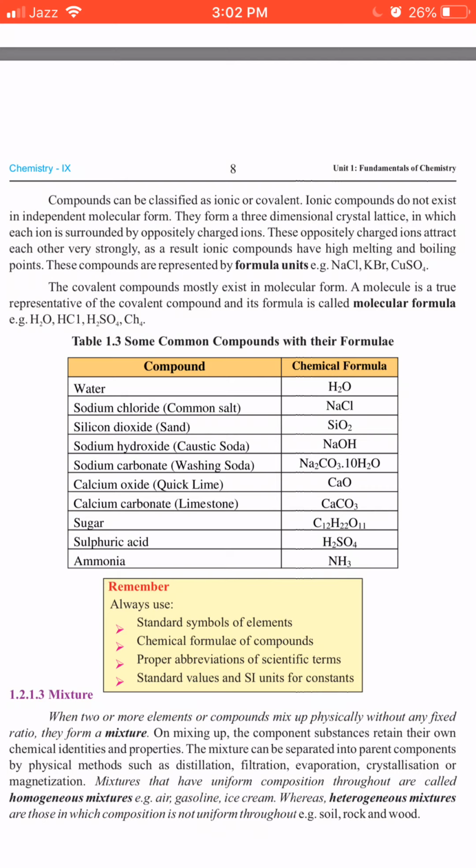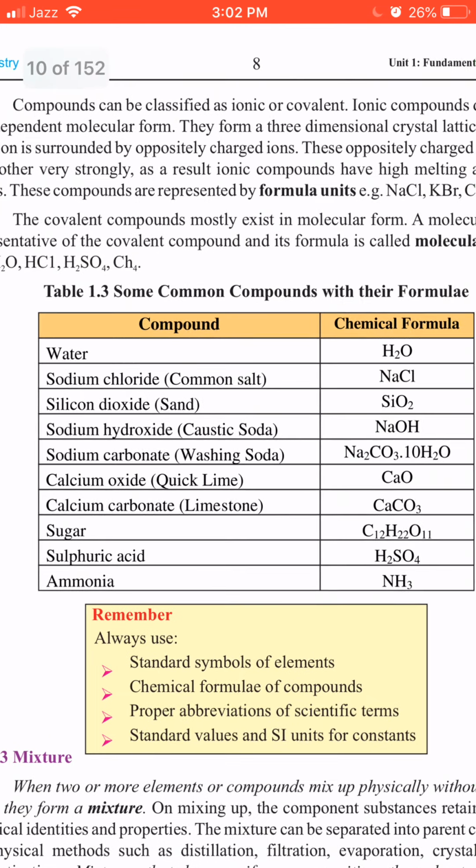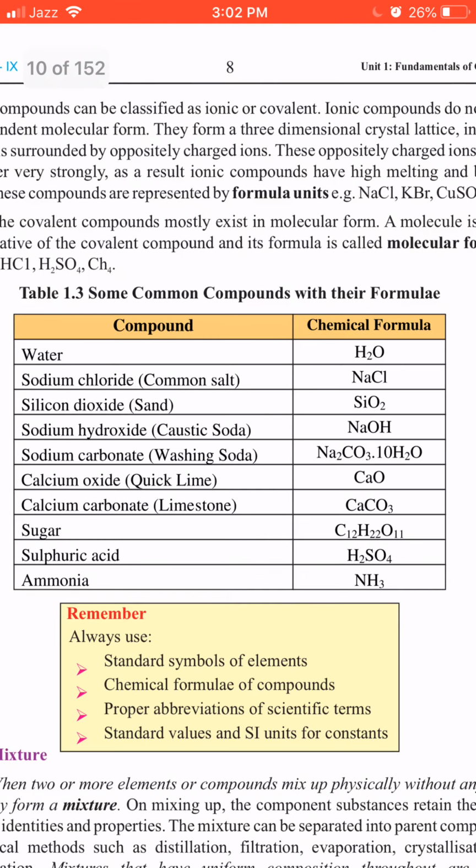at page 8 there is a table, Table 1.3, a table of some common compounds with their formulae. So here are the compounds, students. A question could be asked to write down the formulae of any two substances as a short question. So you are supposed to learn these chemical formulae by heart. Everybody knows the formula of water, that is H2O.